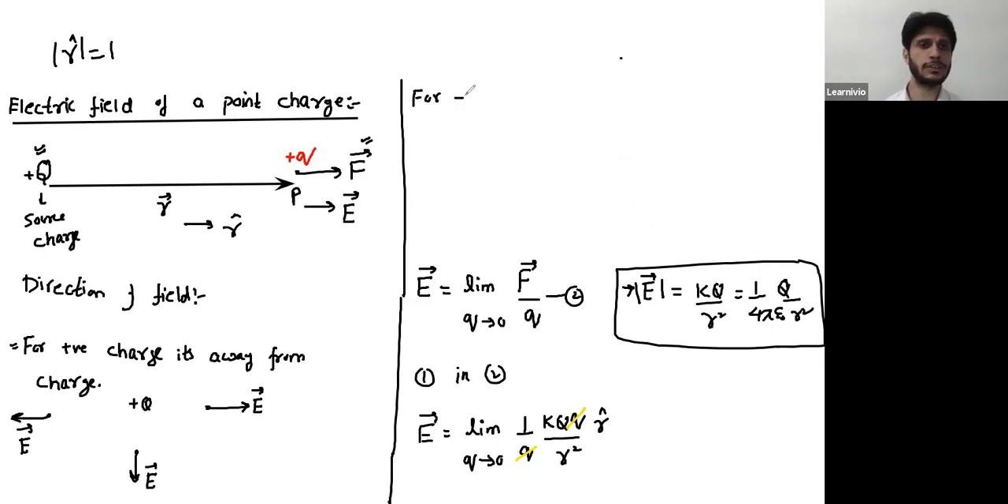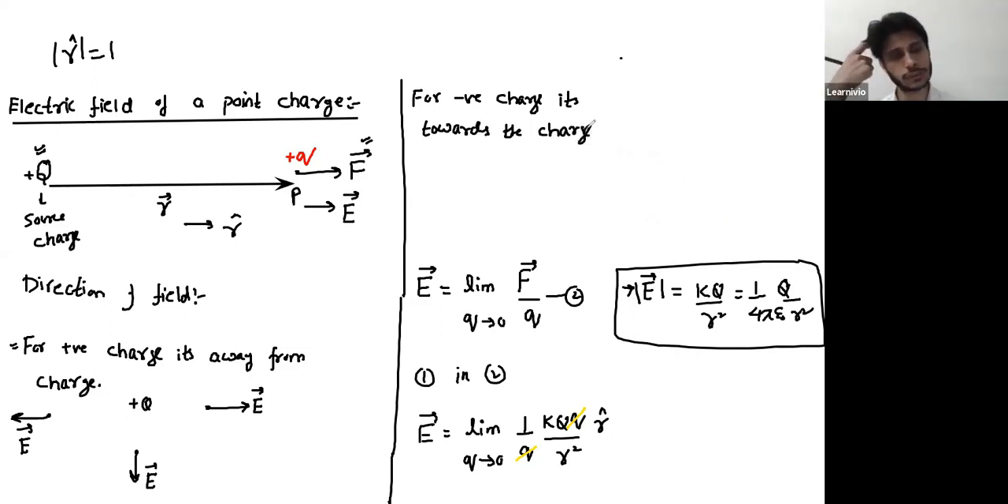For a negative charge, the field is towards the charge. If you have a charge minus q, then the field will act towards the charge. So at this point, the direction of field is towards the charge.